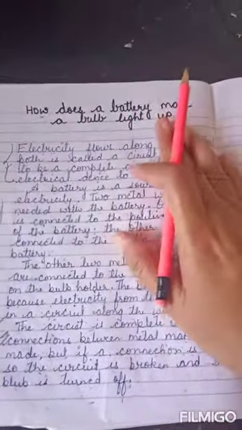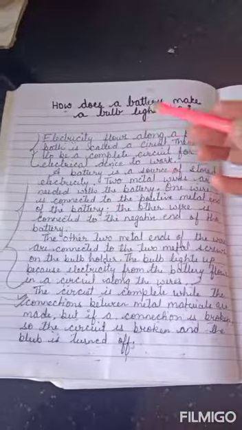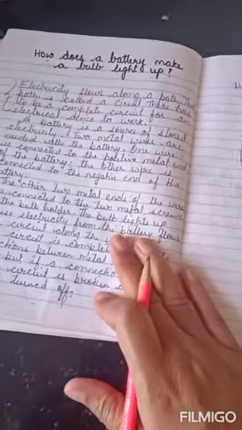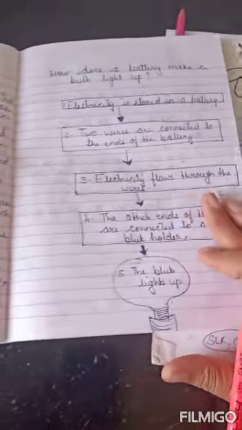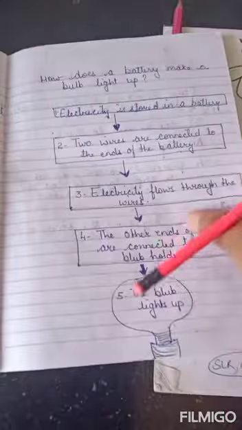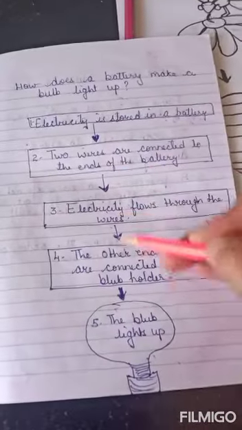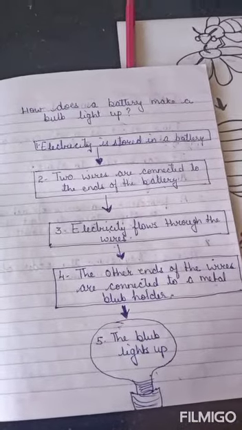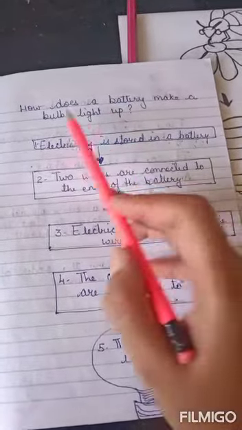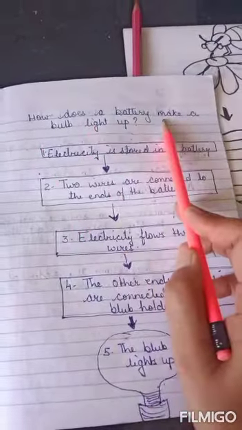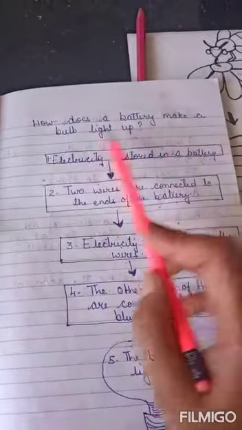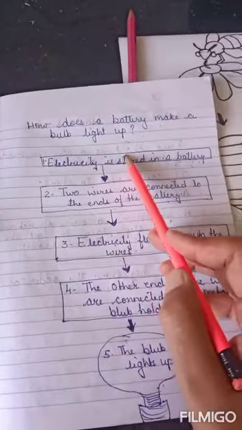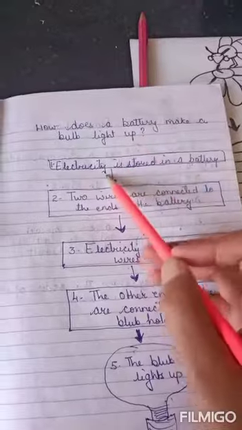Alright. Now, how to write this? The same explanation text could also be written in the form of a flow chart. Alright. However, while writing a flow chart, we just have to write only the important points as per the title. So if it says how does a battery make a bulb light, we'll write the first one: what makes a bulb light up?